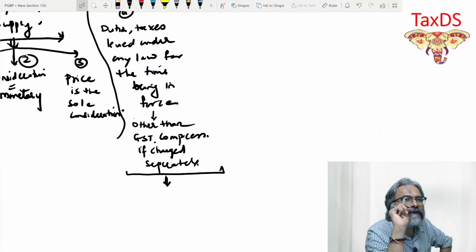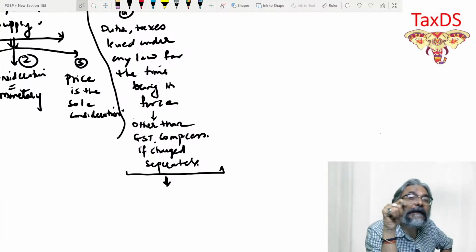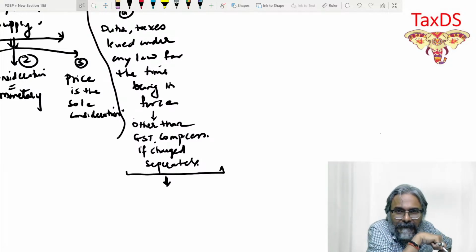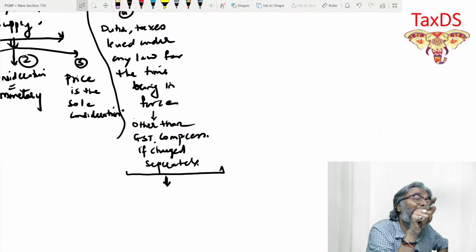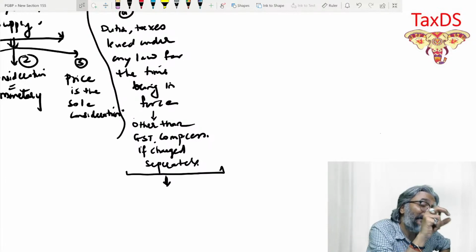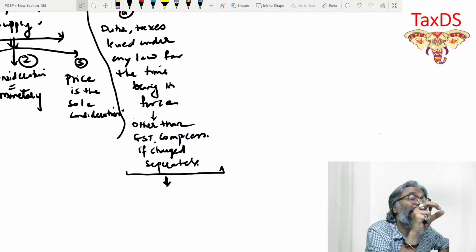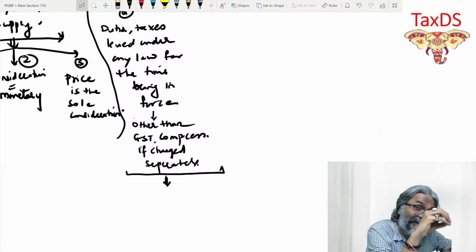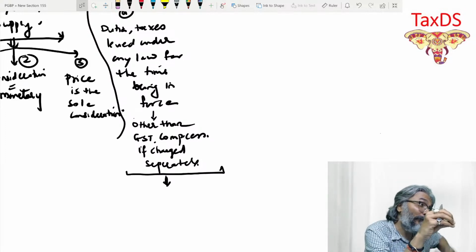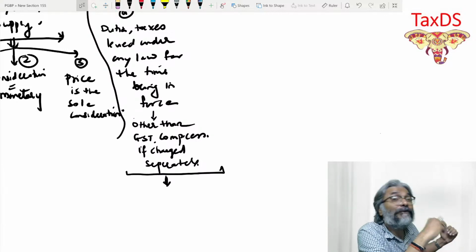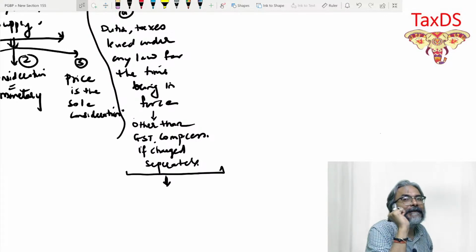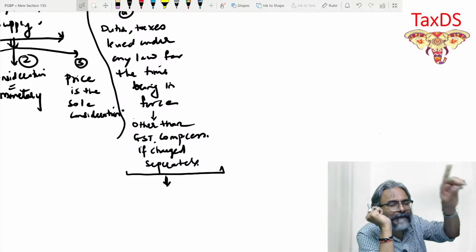Didn't I tell you, students, when we were discussing the cascading effect, about the excise duty getting included in respect of tobacco products, cigarettes and all? The assessable value for the purpose of GST is the price inclusive of excise duty.